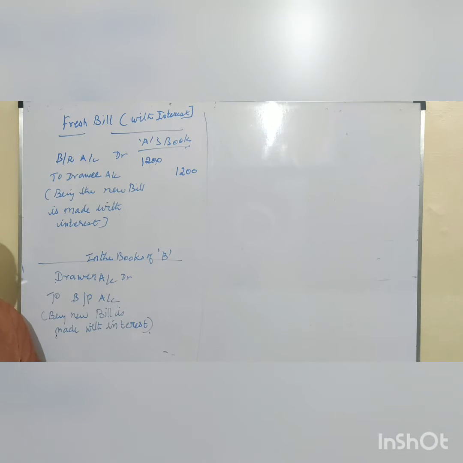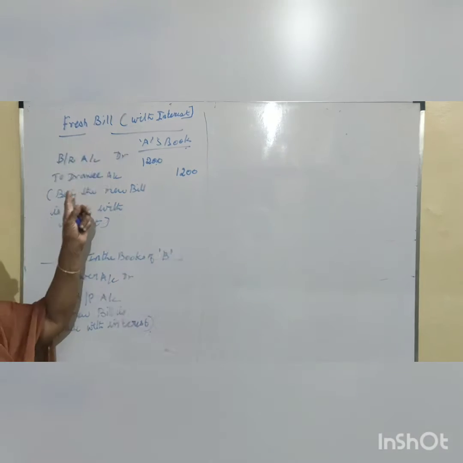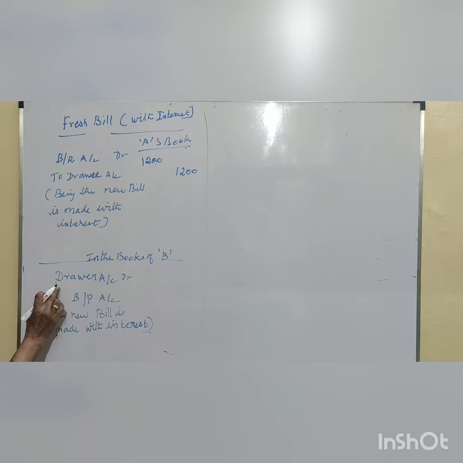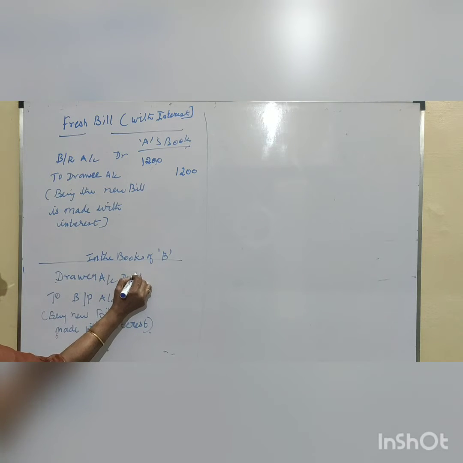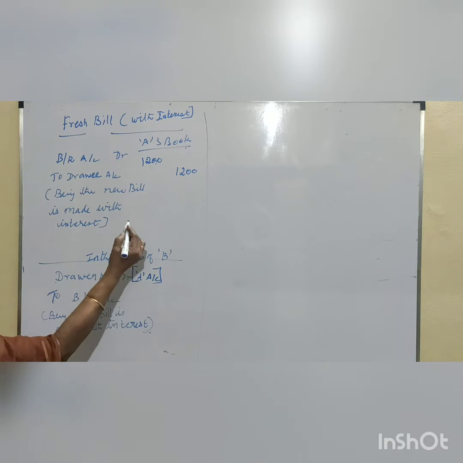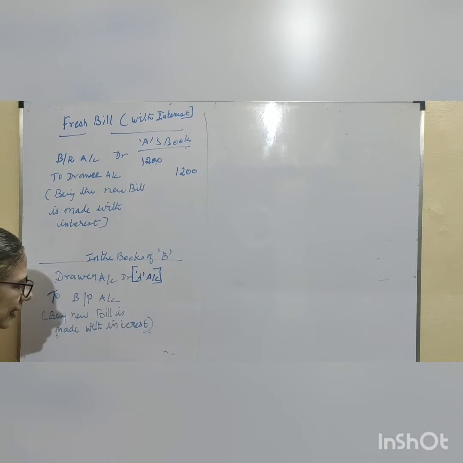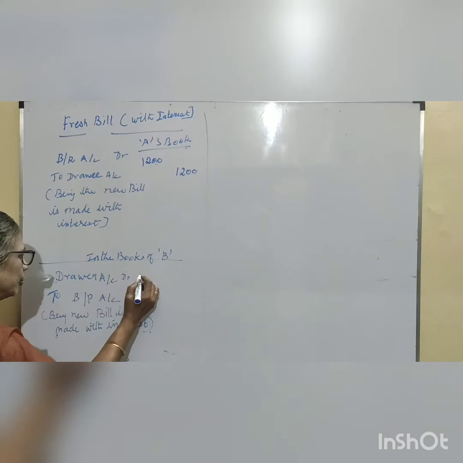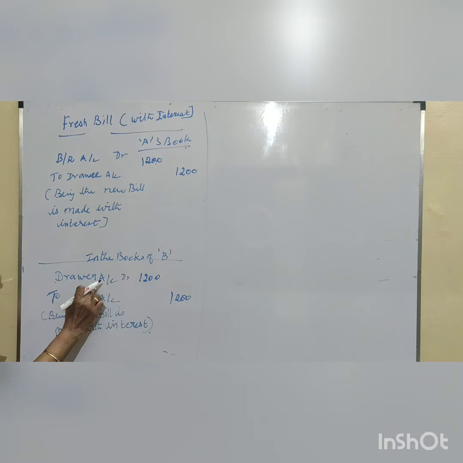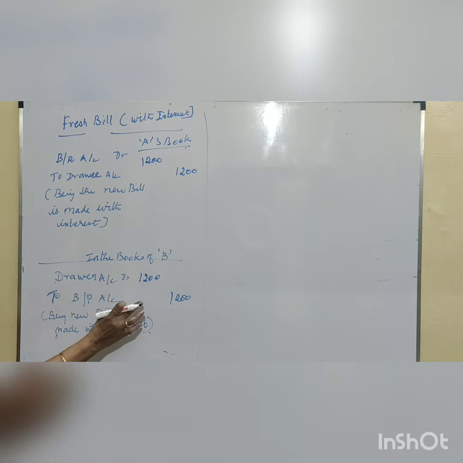In case he has not paid the interest in cash, the new bill will be created with the interest amount. And in the books of B, the drawer account, that means A's account, is debited to bills payable account. Same, he has not paid the interest in cash. In such a case, the new bill amount will be 1,200. Drawer account, that is A's account, debited 1,200 to bills payable, being new bill is created, made with interest amount.